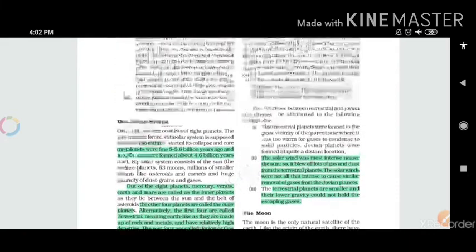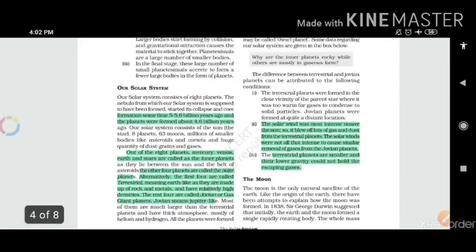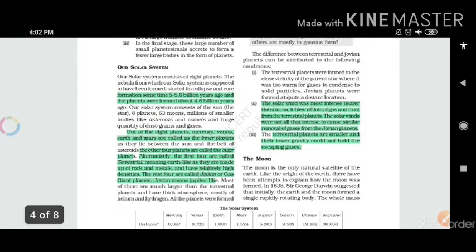Moving ahead, we have understood that we are giving two names, or two branches: four are terrestrial and four are Jovian. Why is there this difference? Why are these different from each other? The difference between terrestrial and Jovian planets can be attributed to the following conditions, that is, the basic conditions for which these planets differ from each other.